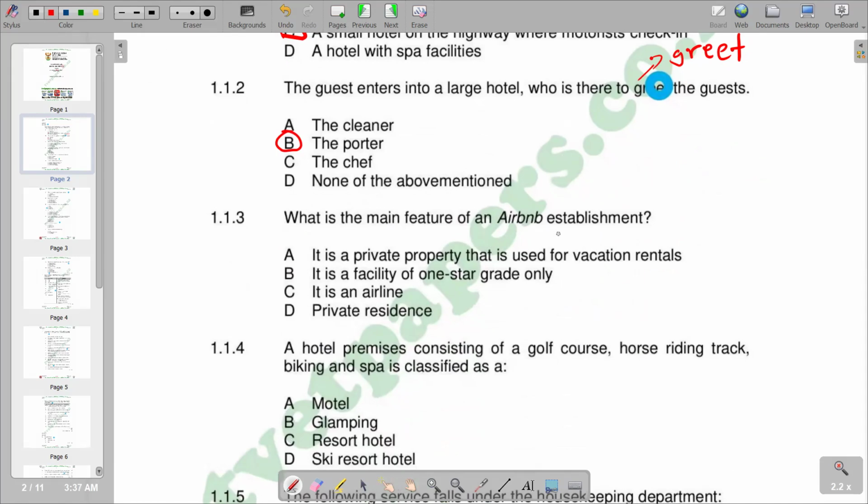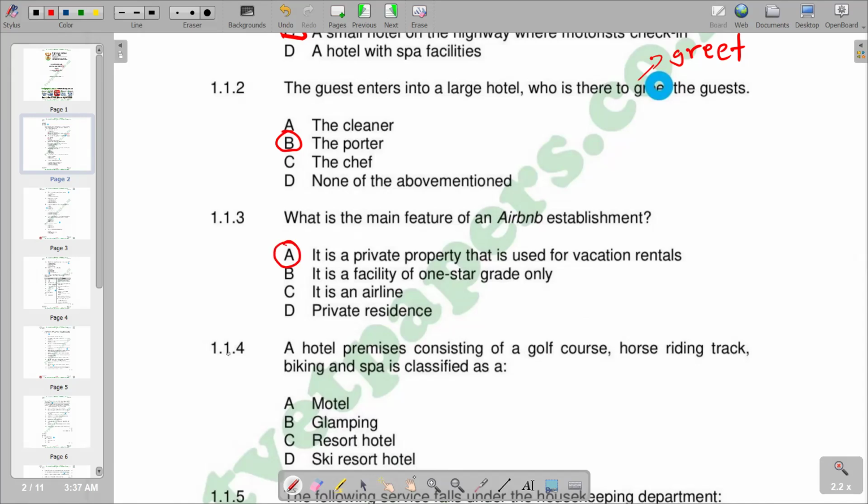So we check the correct response within the context of this explanation. The correct response is A, which says it is a private property that is used for vacation rentals.